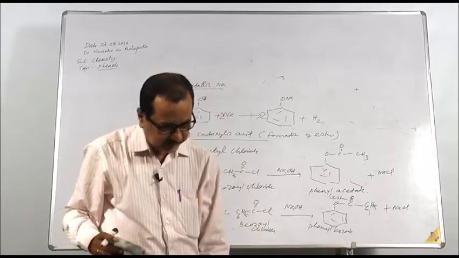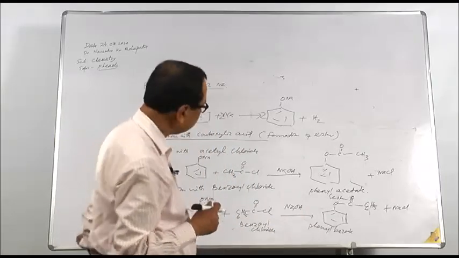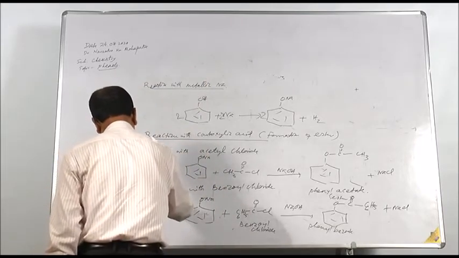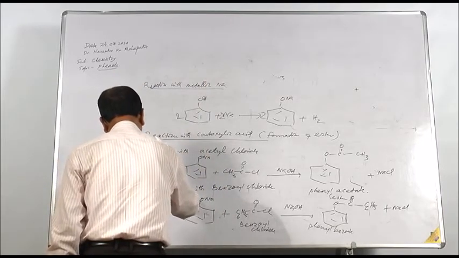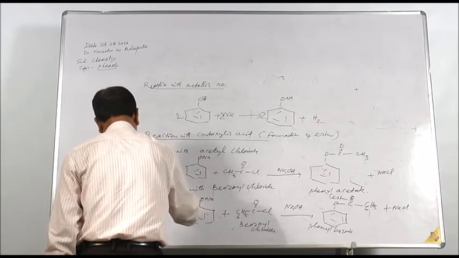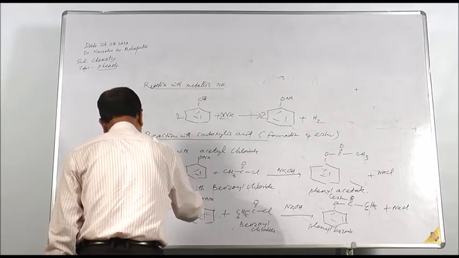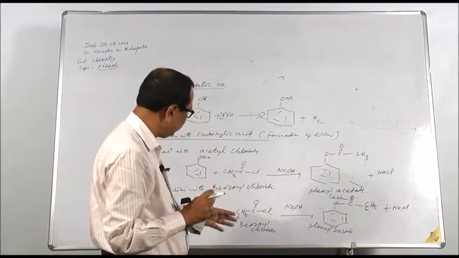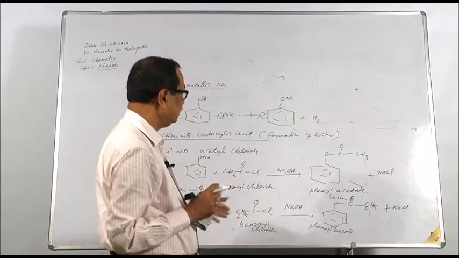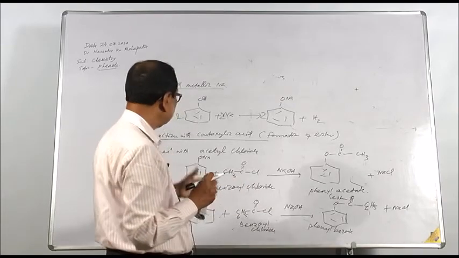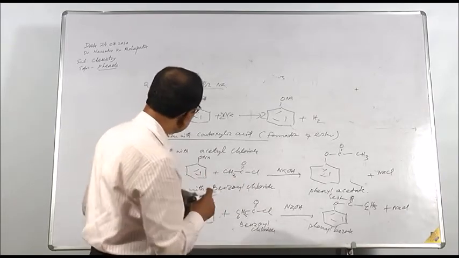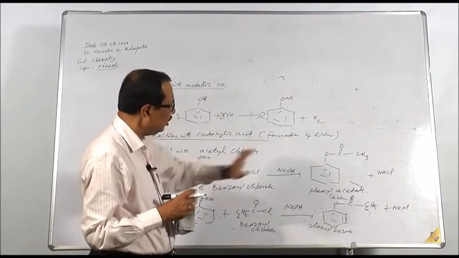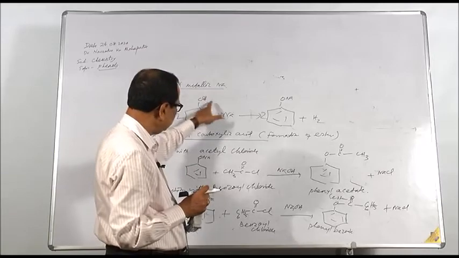So this reaction is called benzylation reaction. Right? When sodium phenolate reacts with benzoyl chloride, it gives you phenyl benzoate, and the reaction is called benzylation. So these are the reactions of phenol where the hydrogen atom is replaced by other groups.